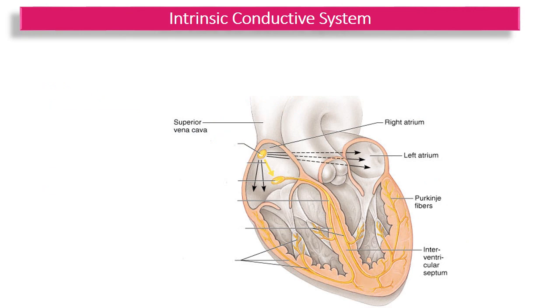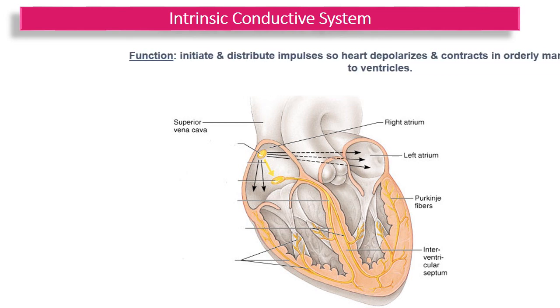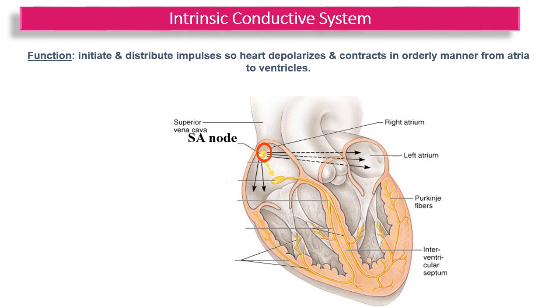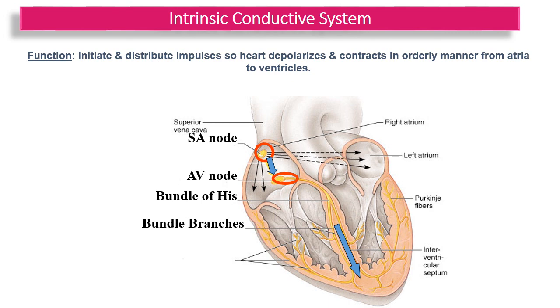Here is the pictorial representation of the conductive system of the heart. Impulses are generated at the SA node. Then after some delay, they reach the AV node, then the bundle of His. Afterwards they are conducted through the left and right branches at the apex. Purkinje fibers transmit the impulses to the remaining heart muscles.